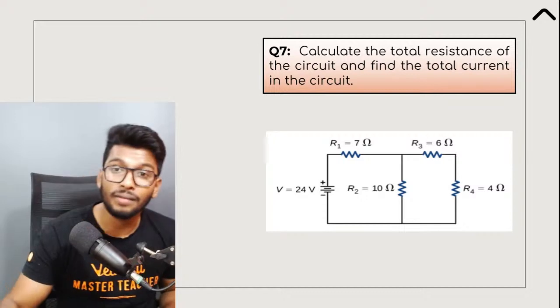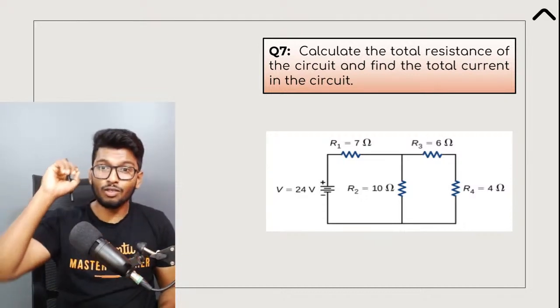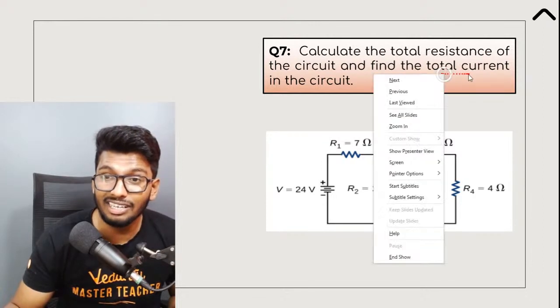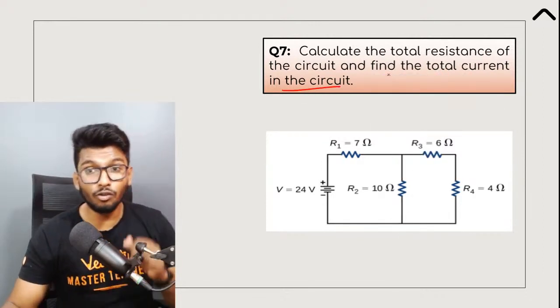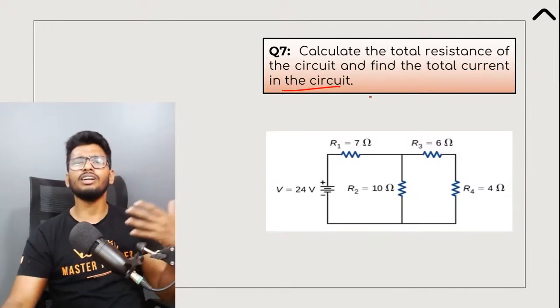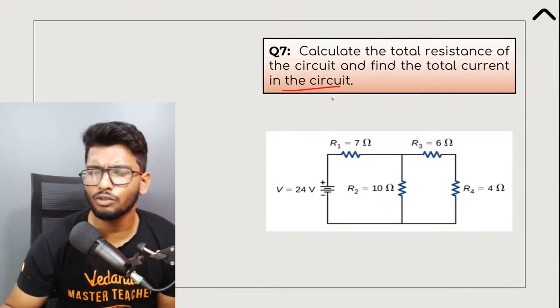So here's the first one. Calculate the total resistance of the circuit and find the total current in the circuit. You have to find out the total resistance first, and at the same time you should also find out what is the total current flowing through the circuit.